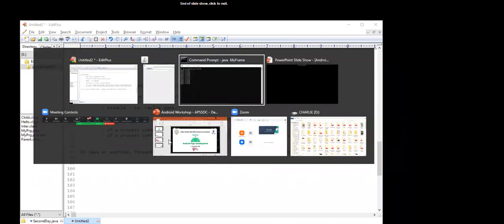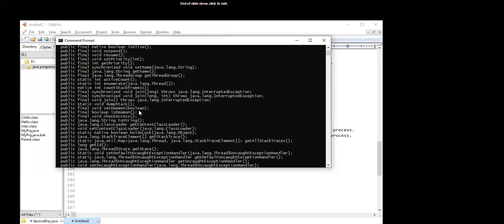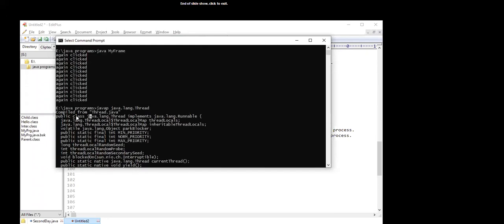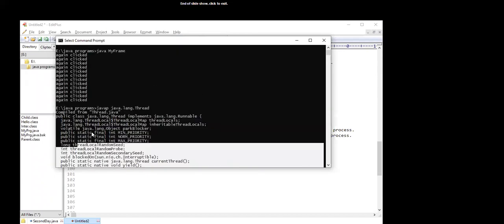If you look at java.lang.Thread, here you get the definition of the Thread class.